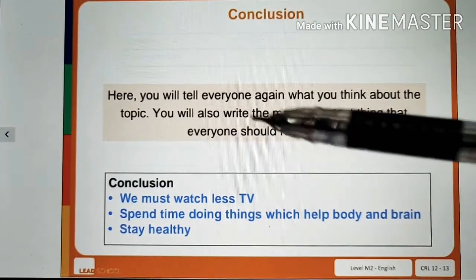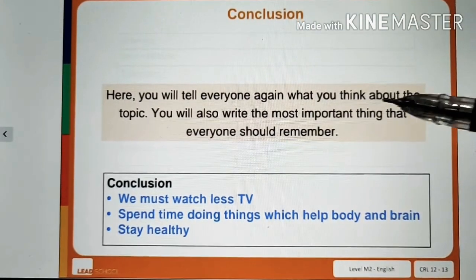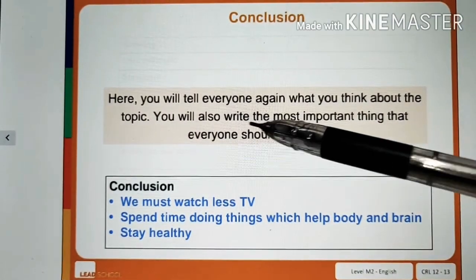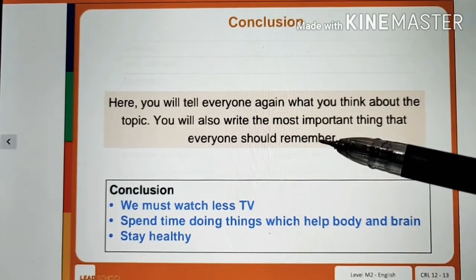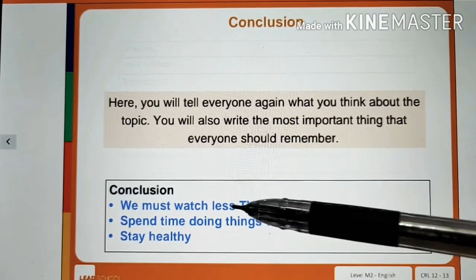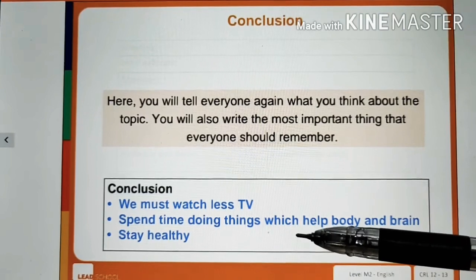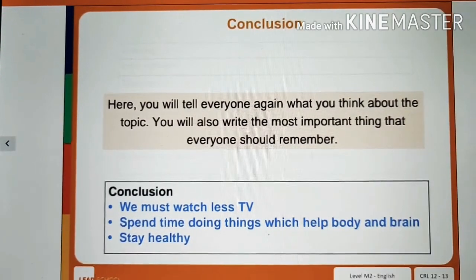So in conclusion, here you will tell everyone again what you think about the topic. You will also write the most important thing that everyone should remember. So how can we write the conclusion? We must watch less TV and spend time doing things which help our body and brain stay healthy.